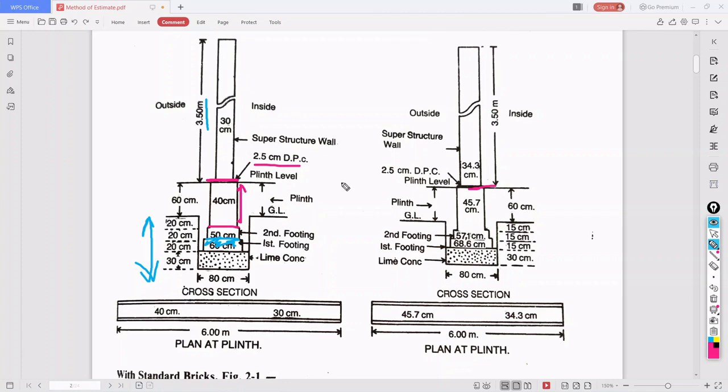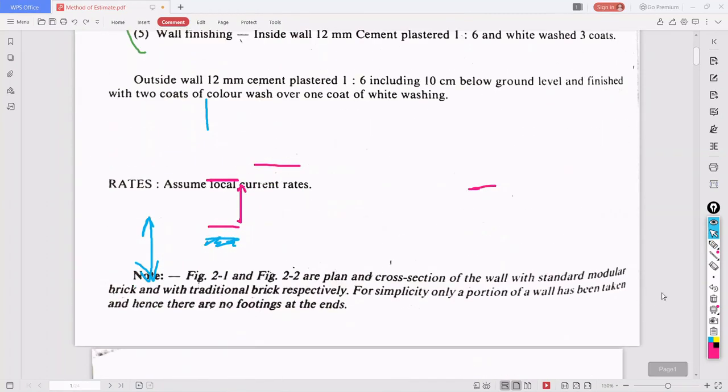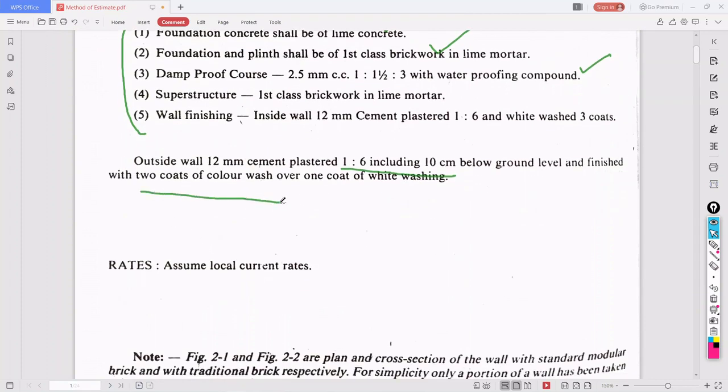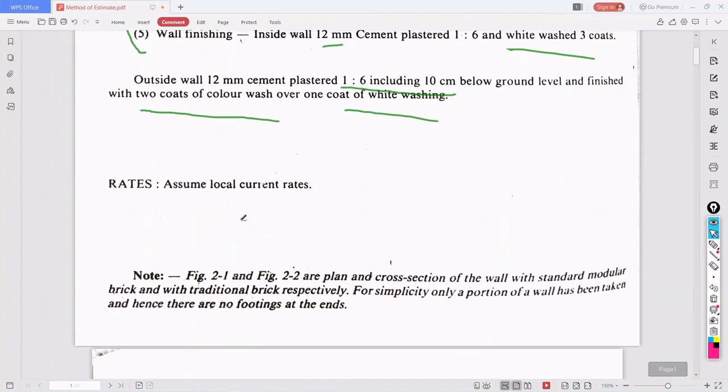Once we see the specification: the outside wall is 12 mm cement plastered 1 is to 6, including 10 centimeter below ground level, with two coats of color wash and one coat of whitewash. The inside wall is with three coats of whitewash over 12 mm cement plaster. So this is the diagram and this is the specification given.